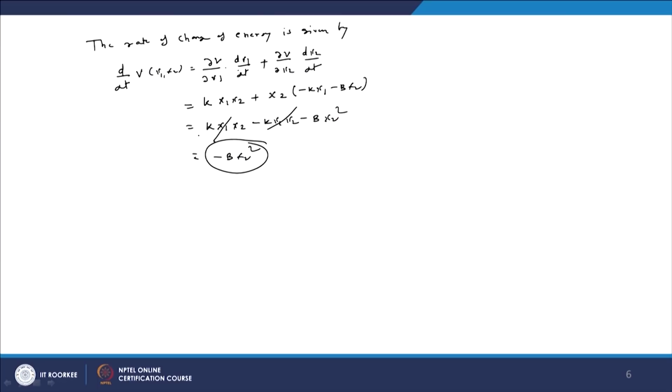What I am saying is, if you define a function and take its rate of change, and it decreases, that means your energy decreases. So here, for this spring mass damper system, we have taken a function and differentiated it, and we will find that this is always negative when x2 is non-zero. So we find that this is a stable system.